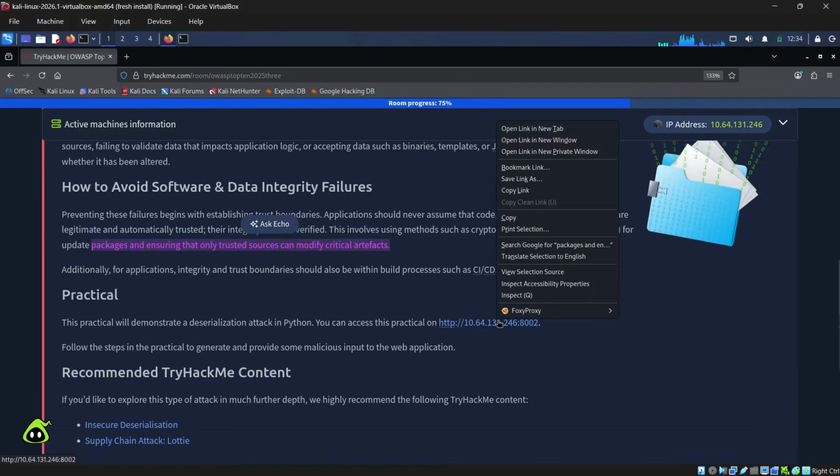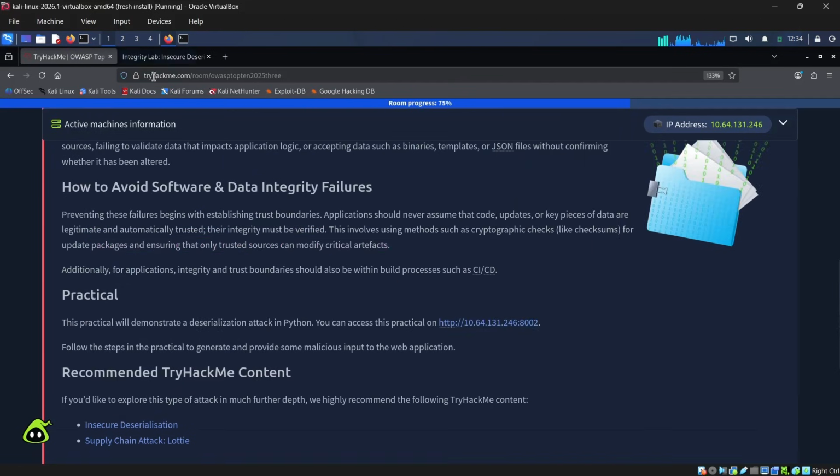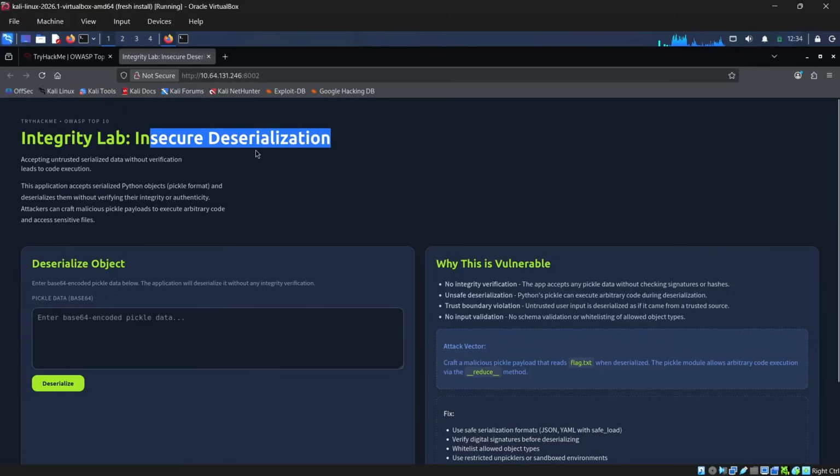So here it is. This is about the integrity lab, which is insecure deserialization. Accepting untrusted serialized data without verification leads to code execution, right? This application accepts serialized Python objects in pickle format and deserializes them without verifying their integrity or authenticity. Attackers can craft malicious pickle payloads to execute arbitrary code and access sensitive files.